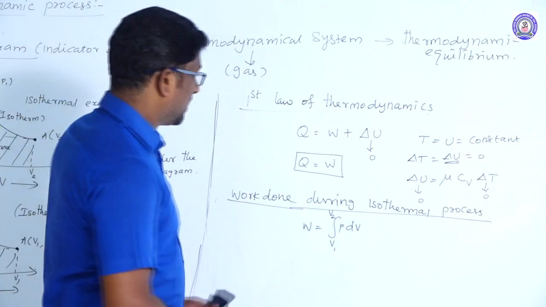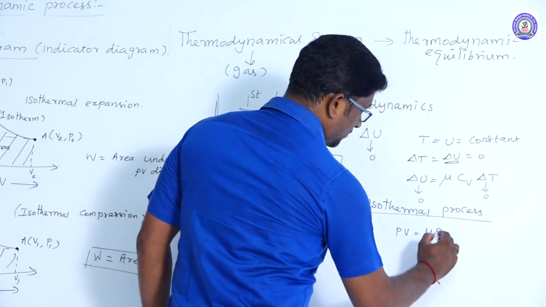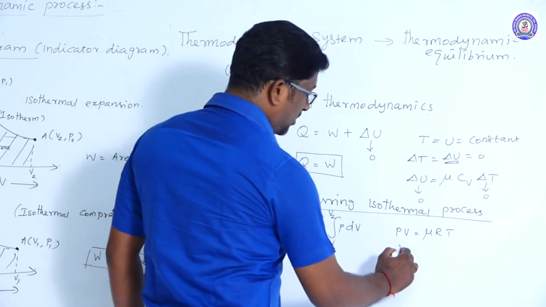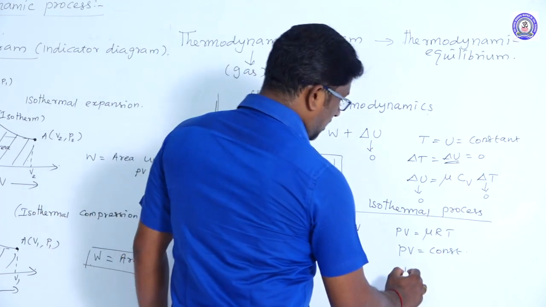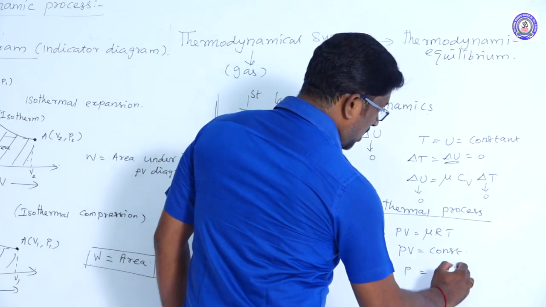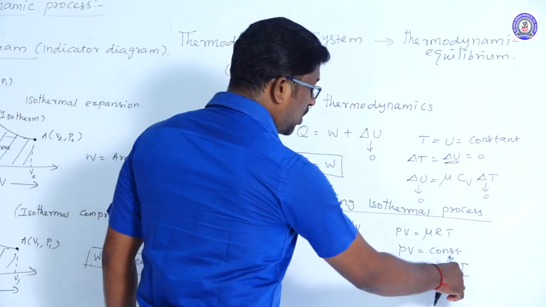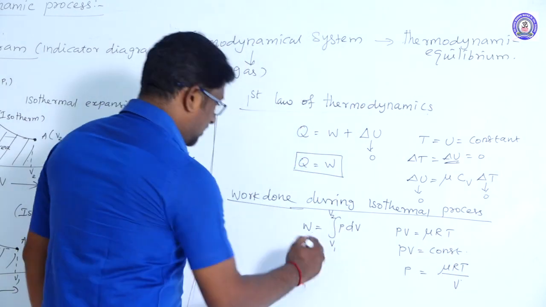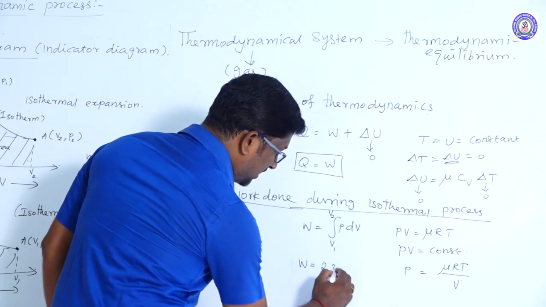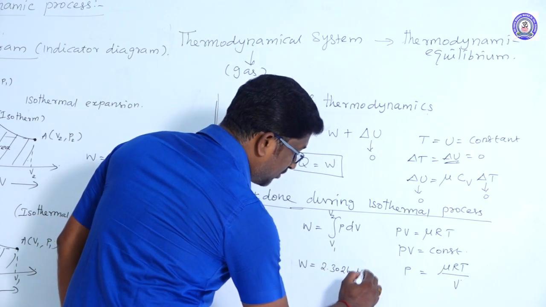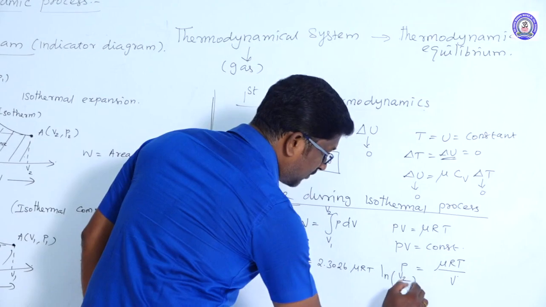And the ideal gas equation: PV is equal to mu RT. In the case of an isothermal process, PV is equal to constant, or P is equal to mu RT divided by V. Substitute P is equal to mu RT divided by V here. Then after integration we can get 2.3026 mu RT ln of V2 divided by V1.